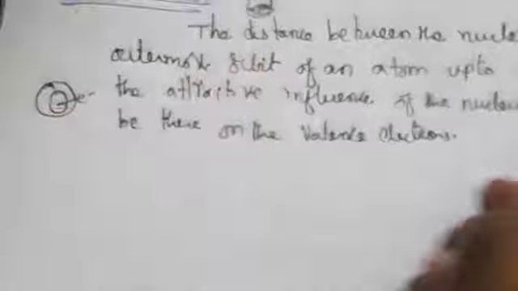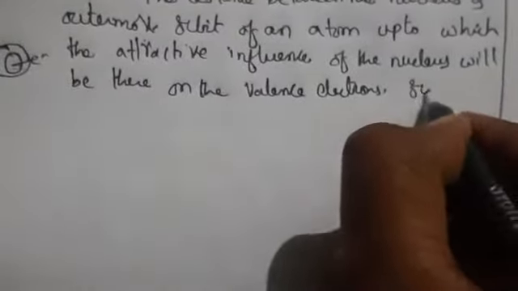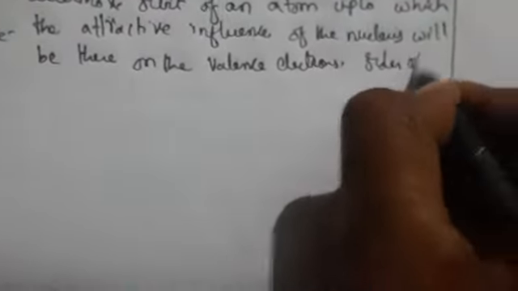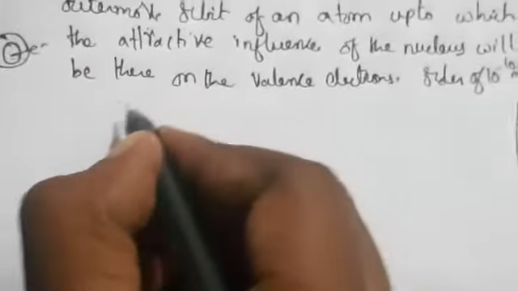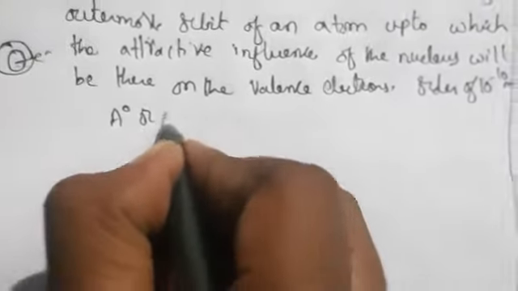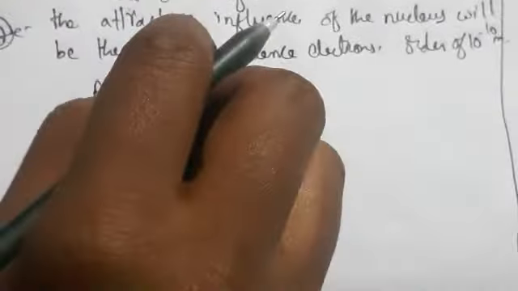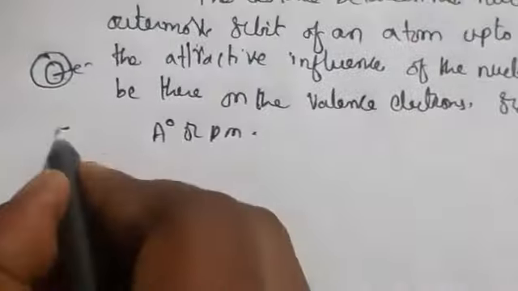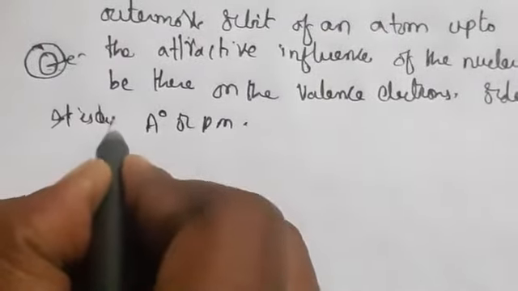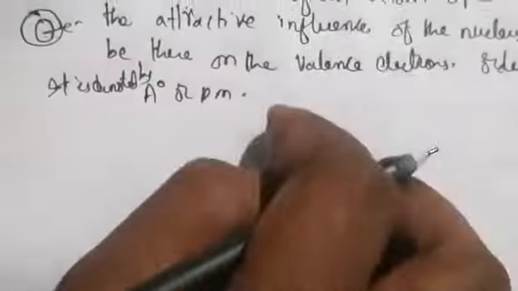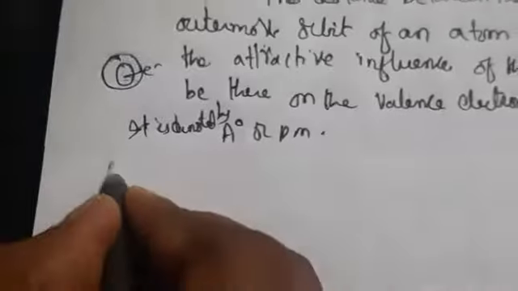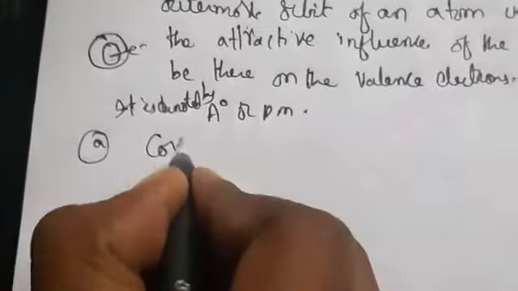Generally, atomic radius is of the order of 10 to the power minus 10 meter. It is denoted in angstroms or pm. Based on bonding, it is divided into three types. The first one is covalent radius.